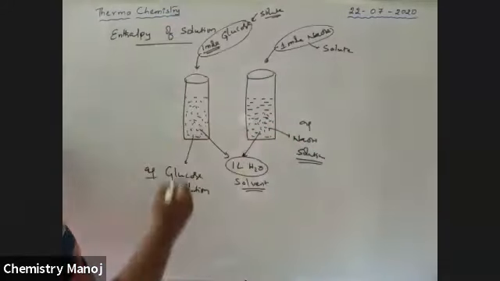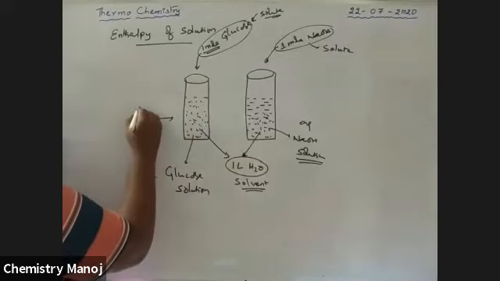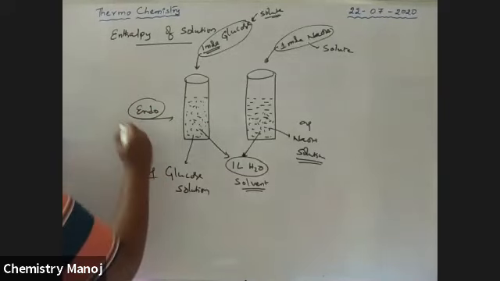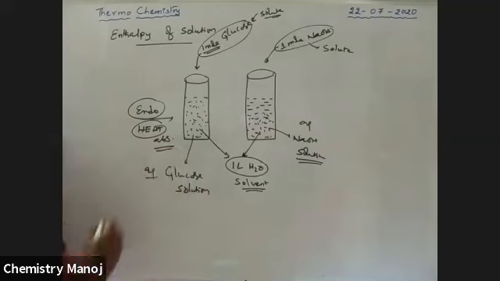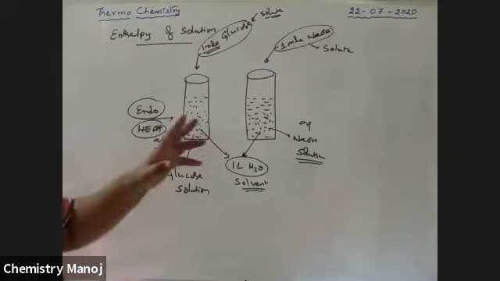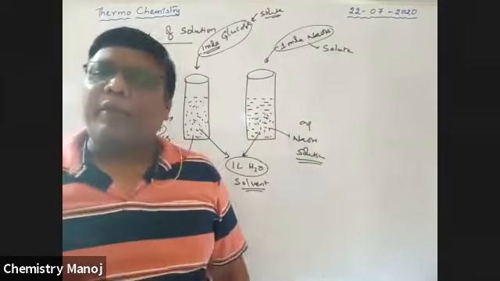That means the preparation of glucose solution is an endothermic process. Some heat energy is absorbed. So making a glucose solution is an example of an endothermic process.